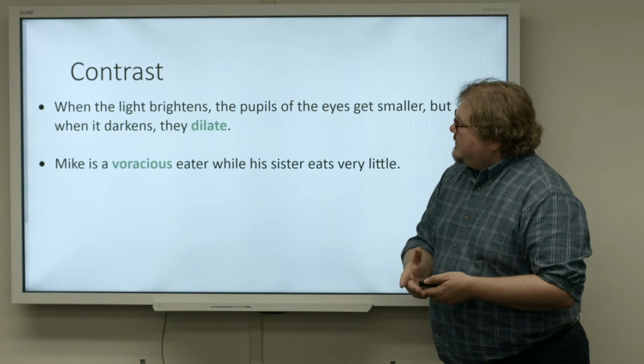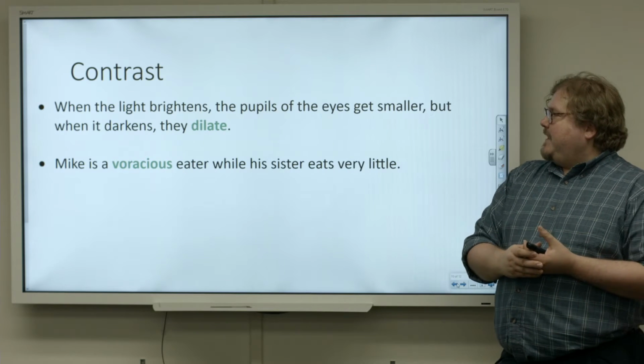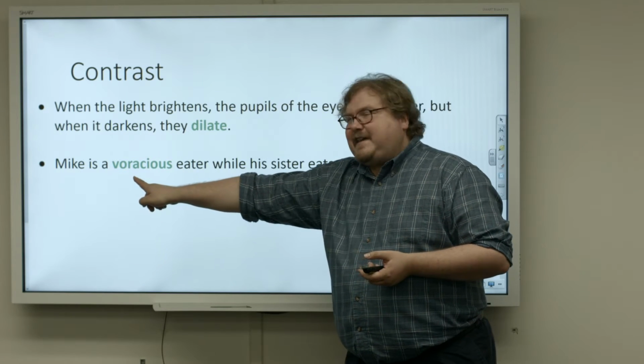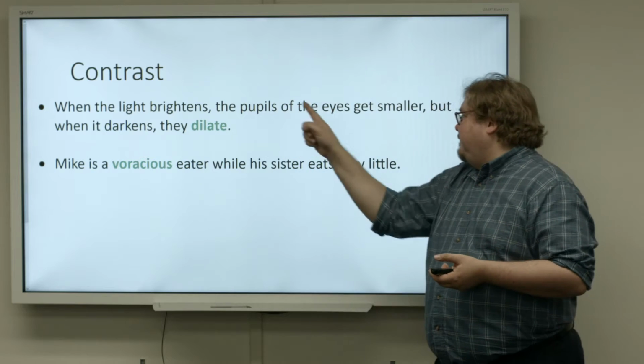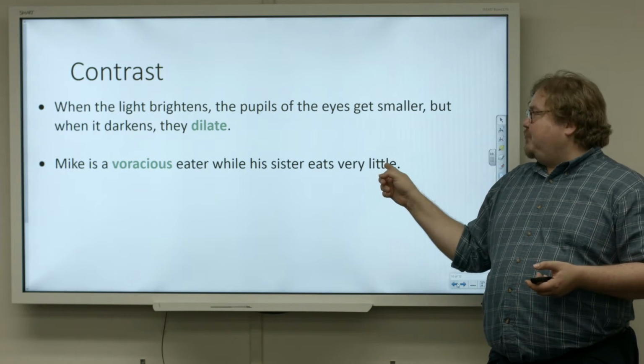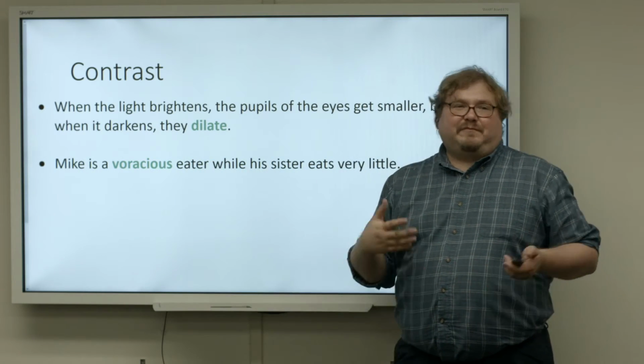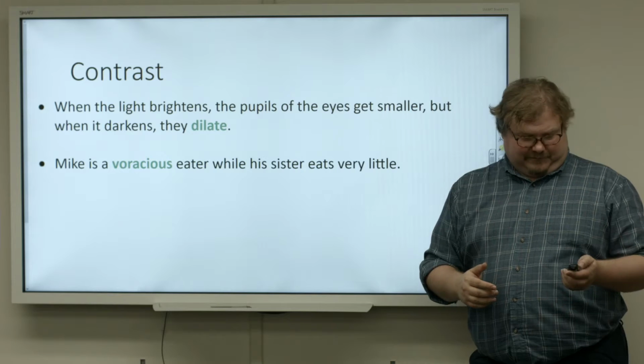And here, Mike is a voracious eater while his sister eats very little. Well, maybe we've never seen that word before, but we can see "while his sister eats very little" is a hint that this is the opposite. So a voracious eater, someone who eats a lot.